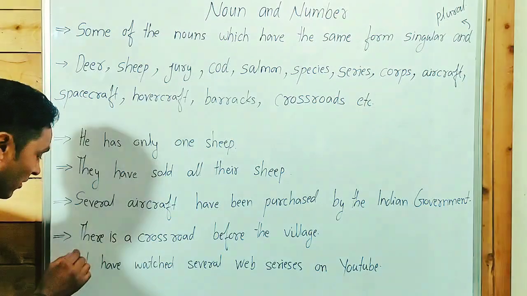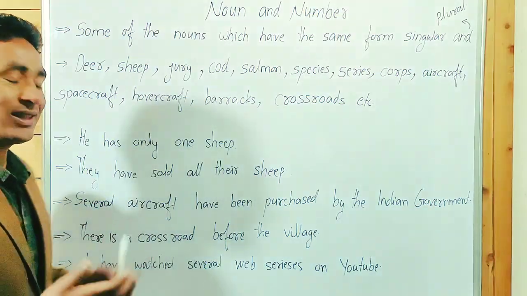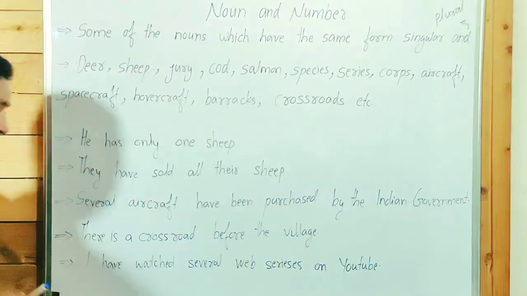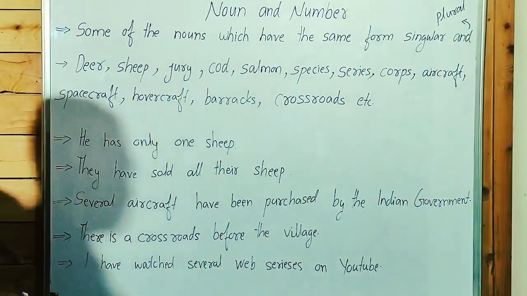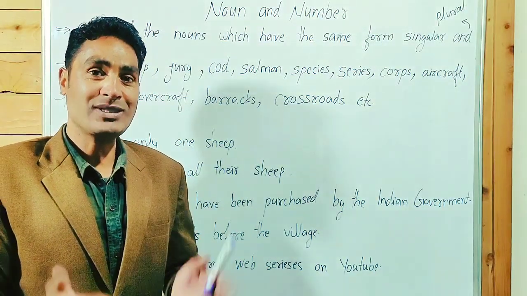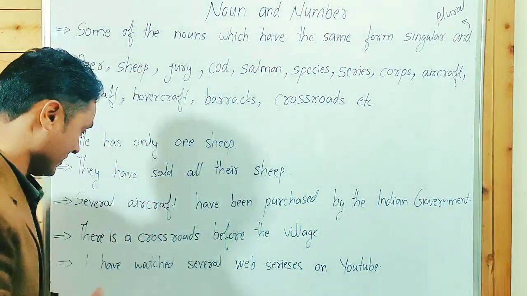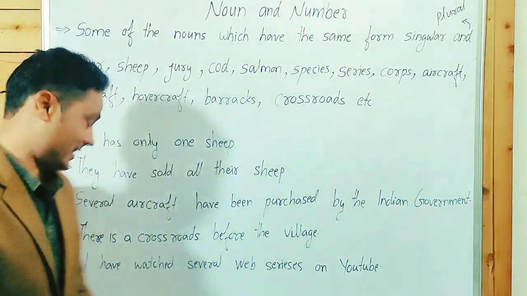There is a crossroad before the village? No, before the village there is a crossroads. Crossroads is always singular and plural. There is a crossroads before the village.